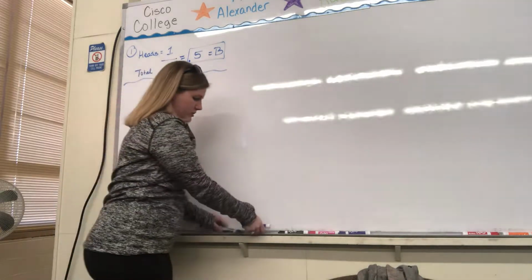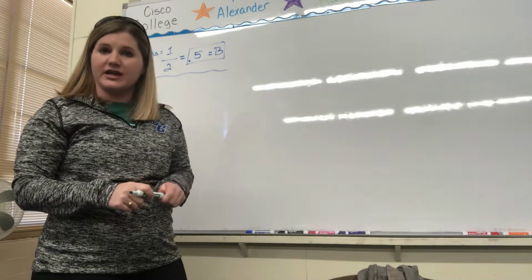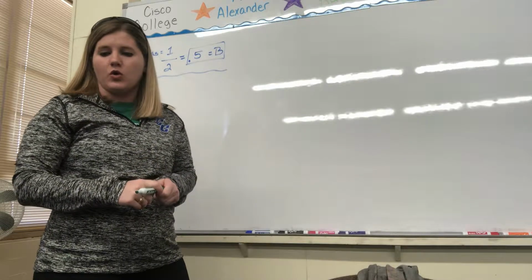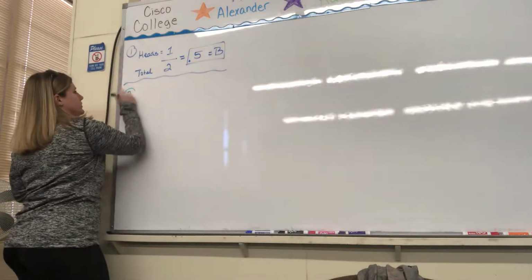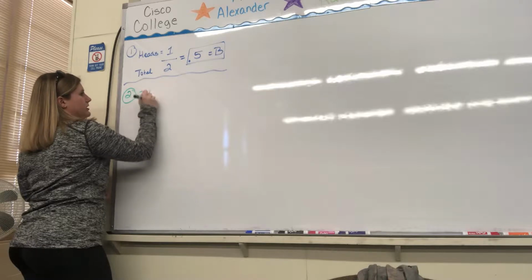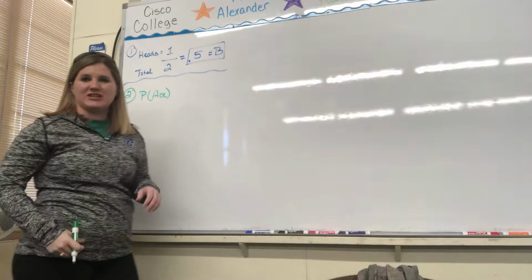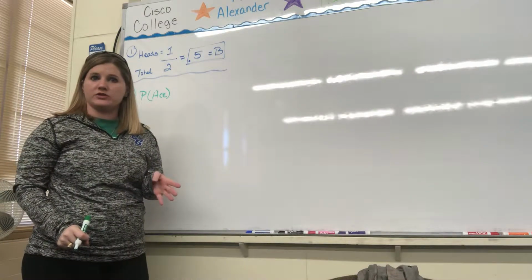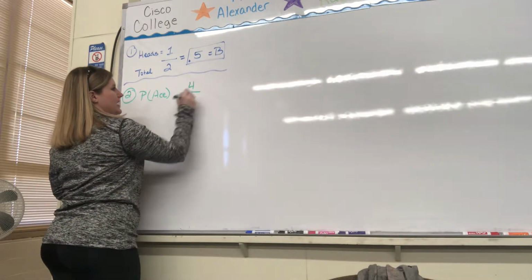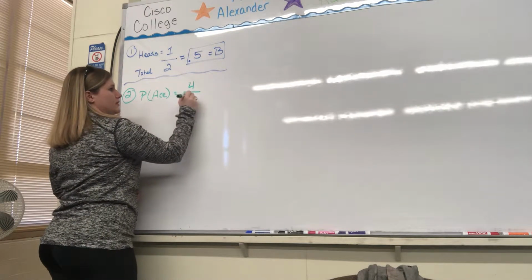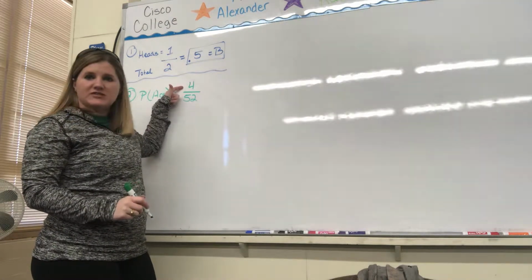Okay, number 2, still probability. If one card is drawn from a standard deck of 52 playing cards, what is the probability of drawing an ace? Well, how many aces are in a standard deck of cards? There's 4 different suits, there's 4 aces. So there are 4 aces out of 52 total cards.